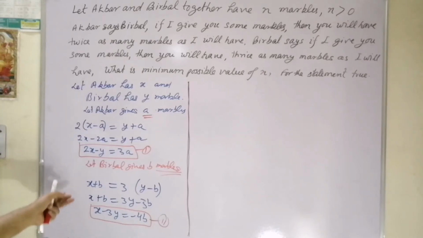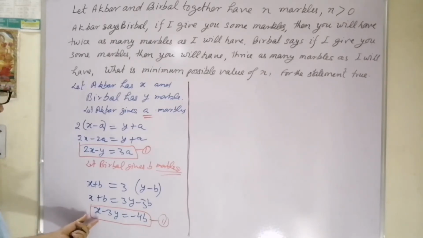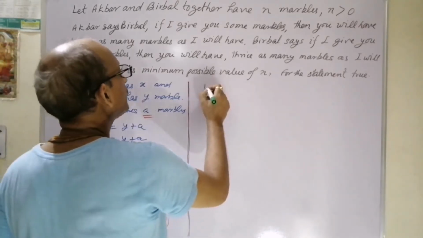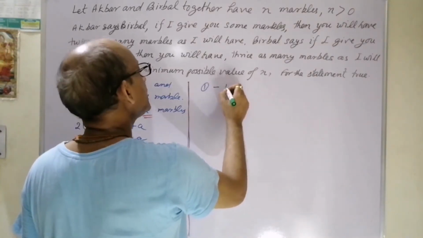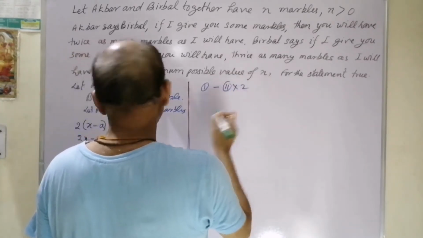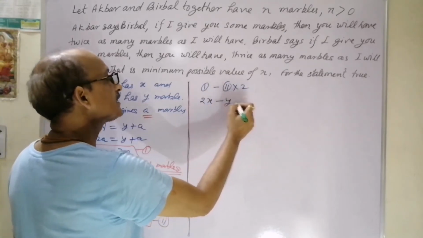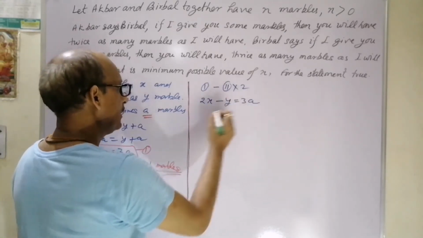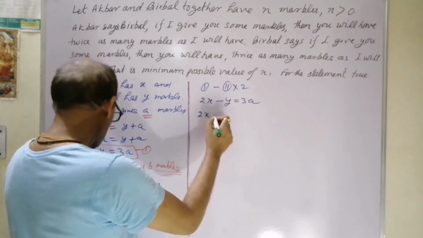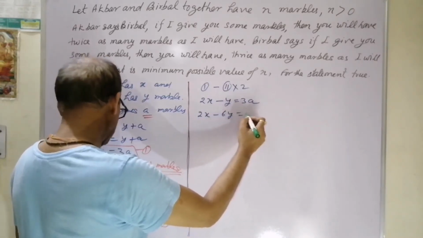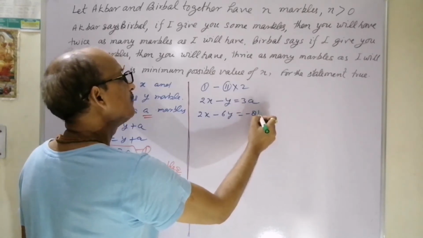To eliminate x, we need equation 2 to be multiplied by 2, so that the coefficient of x also becomes 2. So we'll take equation number 1 minus equation number 2 multiplied by 2. We'll get here 2x minus y, nothing to be done with equation number 1, is equal to 3a, and here it is 2x minus 6y, that is equal to minus 8b.